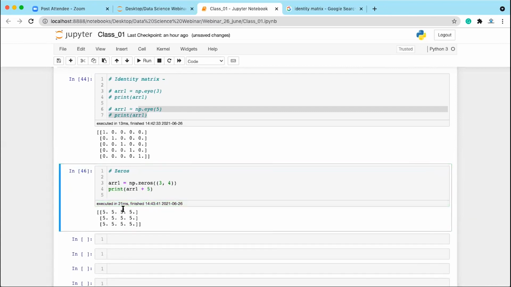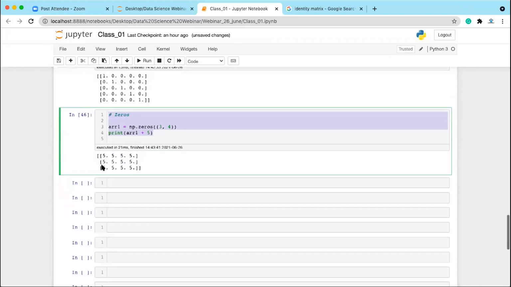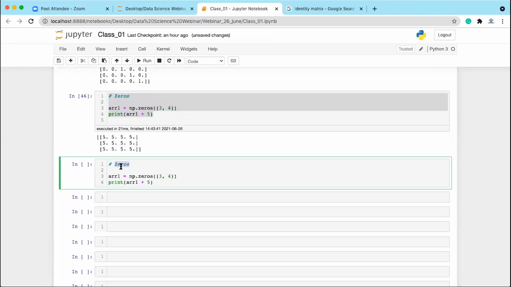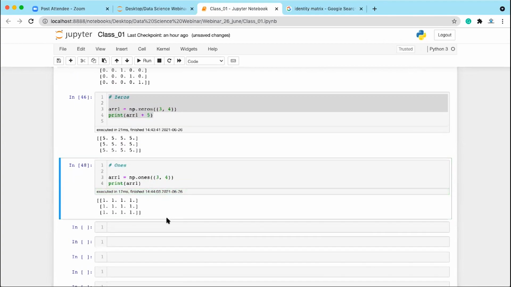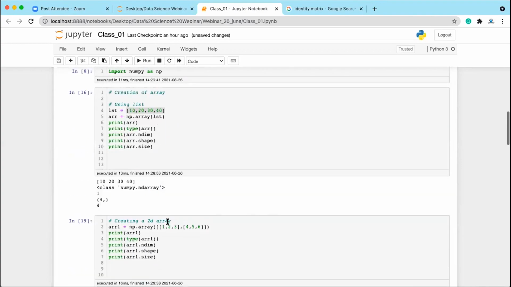All the elements will be added with 5 value. Okay. Similarly, you have array of ones. If you want to create an array of ones, you can simply write here ones, and here you have ONES, right? You can mention the shape here accordingly, 3 plus 4. So you have this. After adding 5, it is giving you 6, but if you'll be writing only array1, it is going to give you array of 1, right? So this is the simple array creation.